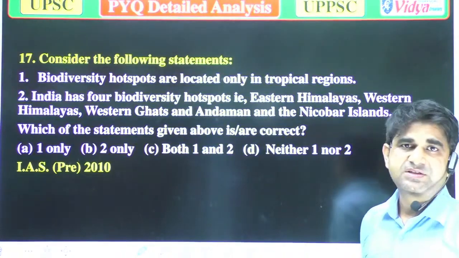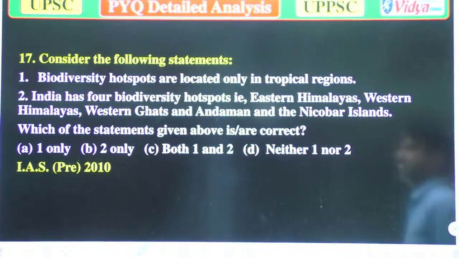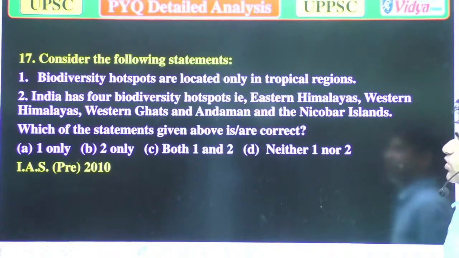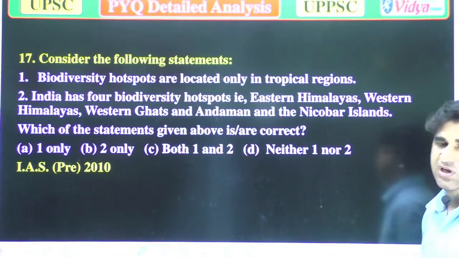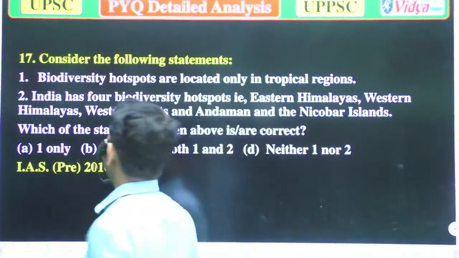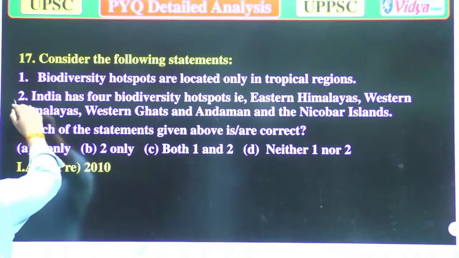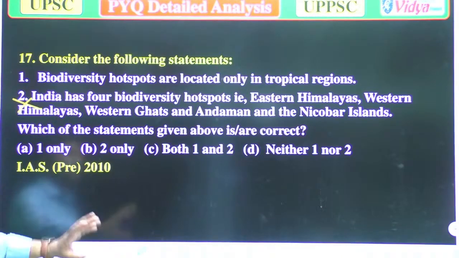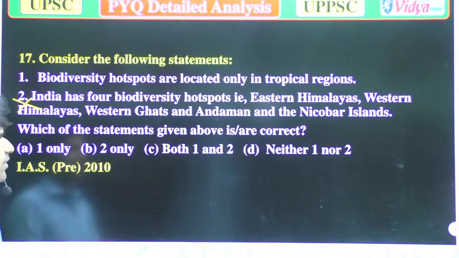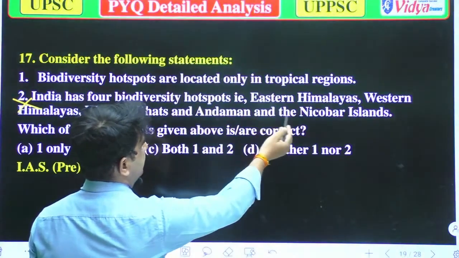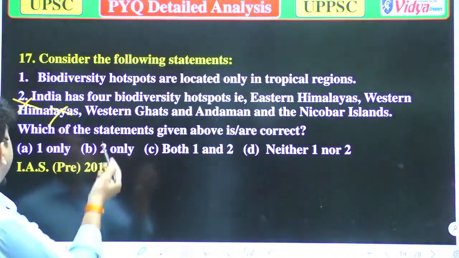Consider the following statements. A, biodiversity hotspots are located only in the tropical region. I don't know about the correct answer yet. Option B, India has four biodiverse hotspots, that is Eastern Himalayas, Western Himalayas, Western Ghats, and Andaman and Nicobar Islands. That is totally wrong because the four most diverse areas are Eastern Himalayas, then Sundaland, then Western Ghats, and then Andaman and Nicobar. Because that is the Western Himalayas, so that is wrong. Option B is incorrect.